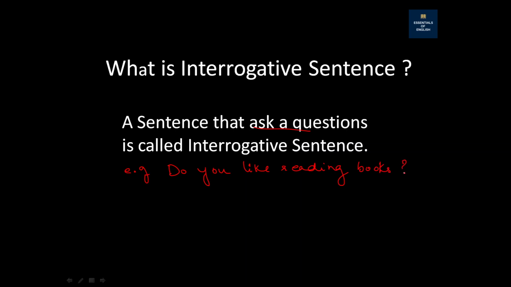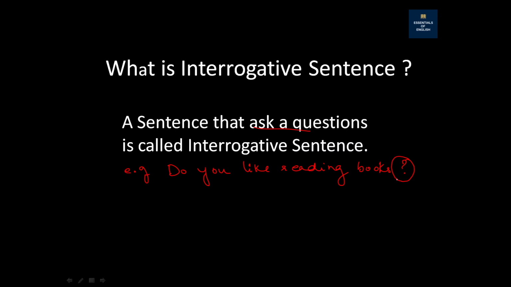Question mark. So this is called an interrogative sentence. Why? Because there is a question mark and a person is asking you a question. So it is very simple to know which one is an interrogative sentence, because at the end of the sentence you will always find this question mark.